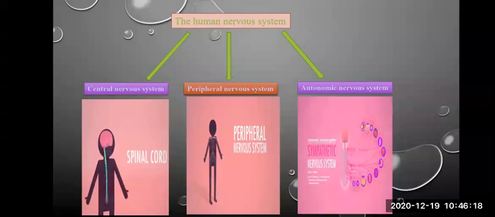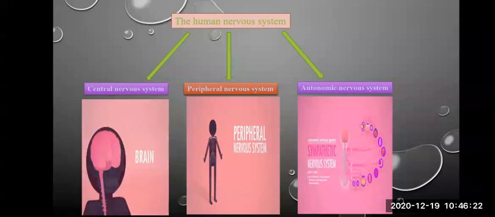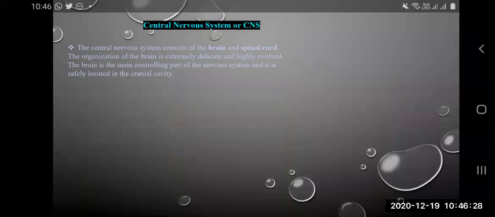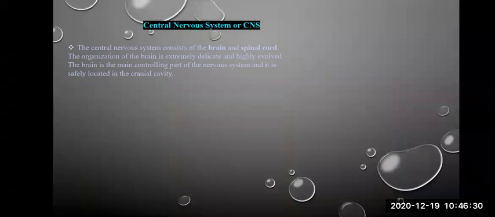In today's lecture, we are going to deal with the central nervous system. Remember, the central nervous system comprises the brain and the spinal cord. The organization of the brain is extremely delicate.